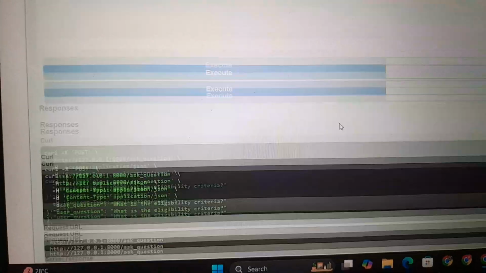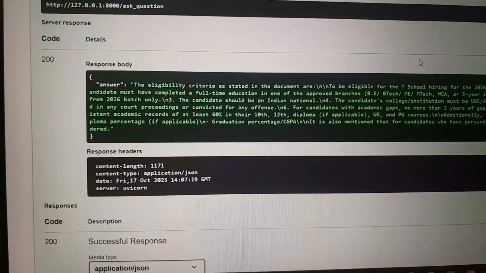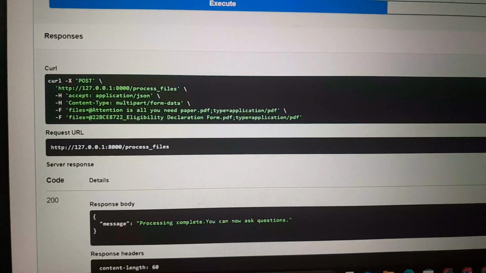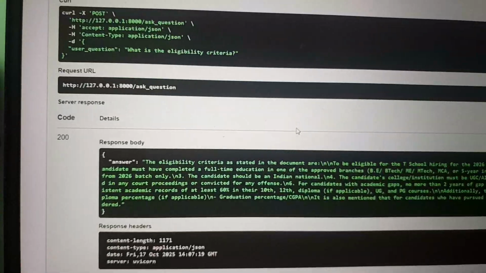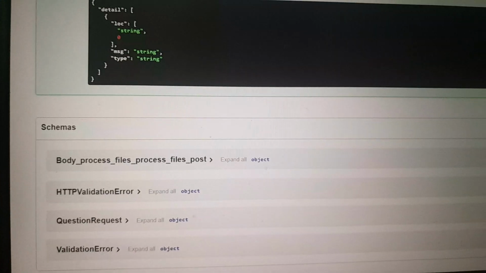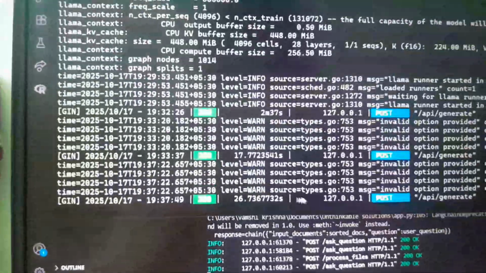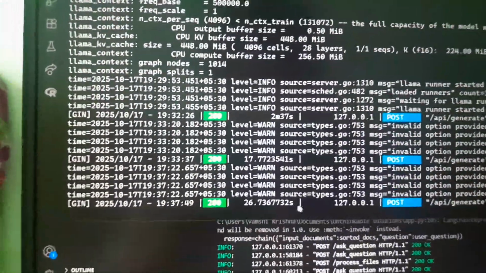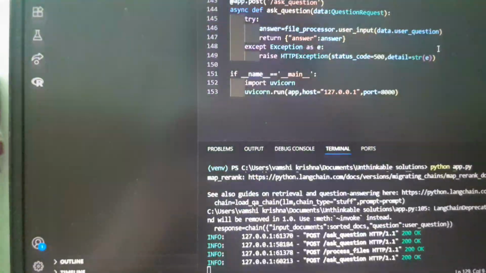So it has successfully retrieved after putting in the 2 documents. So this is a little demo about my RAG PDF chatbot. You could see the API hitting over here. It took 26 seconds for the Llama model to answer the question. All the uploaded documents are found here.